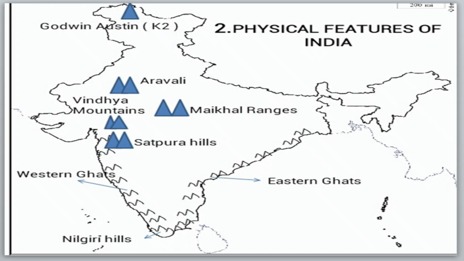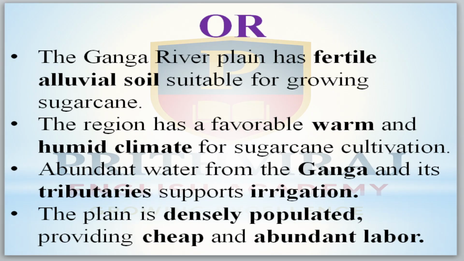Now move to the next: why sugar factories are located around the Ganga river. Because the Ganga river plain has fertile alluvial soil suitable for growing sugarcane. The region has a favorable warm and humid climate for sugarcane cultivation.